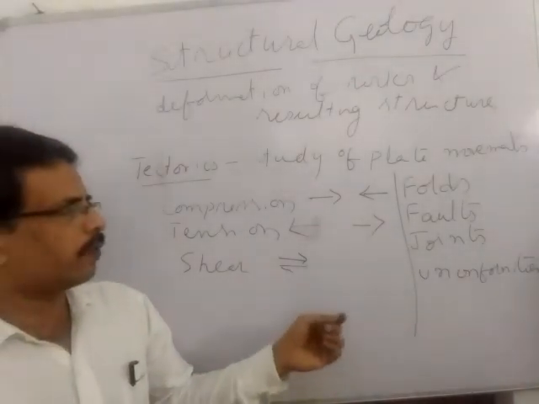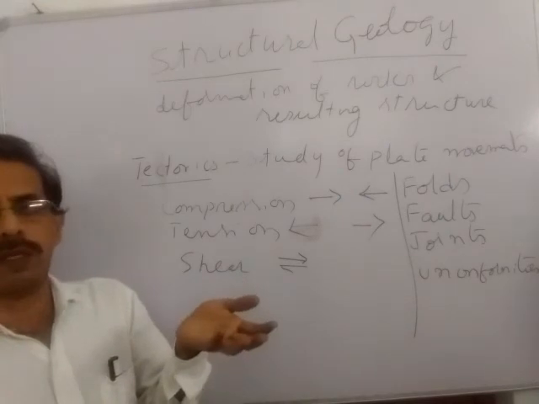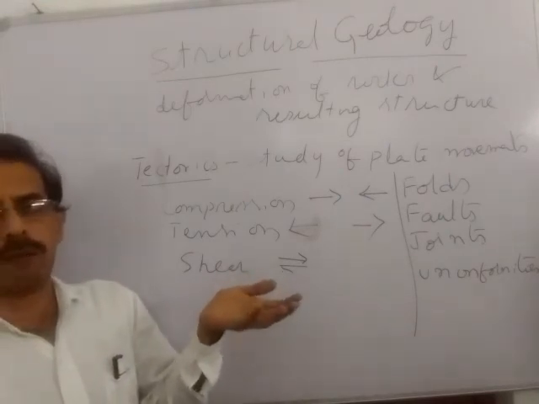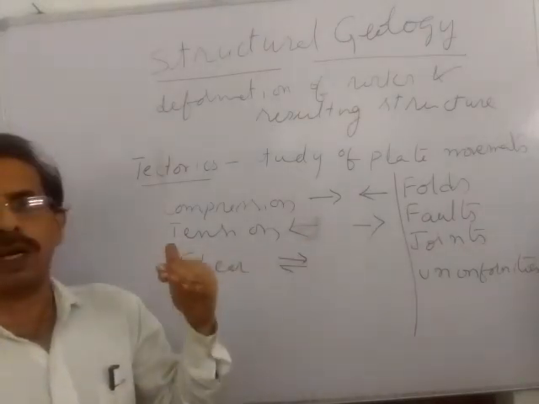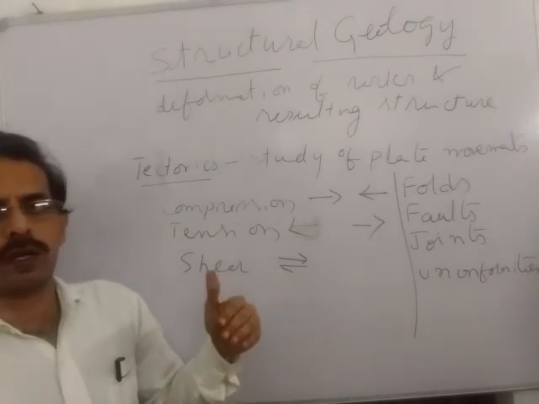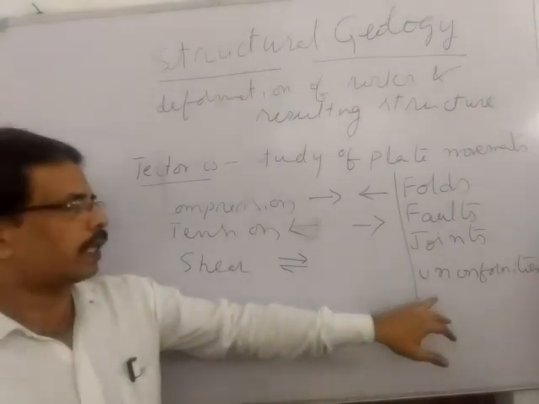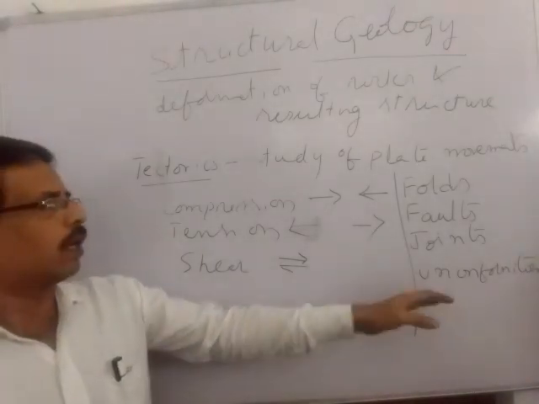Unconformities are a little bit different, not because of tensional forces, but upliftment of an area might be one of the main reasons. The uplifted area is affected by erosion, and there will not be any deposition for a long time. So unconformities are surfaces of erosion or non-deposition.